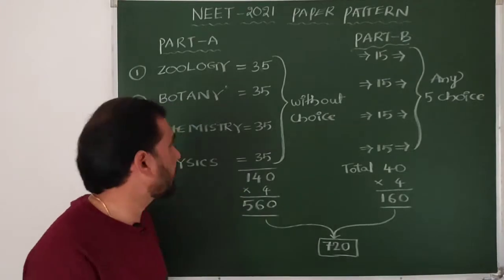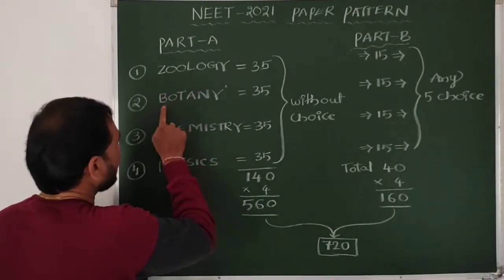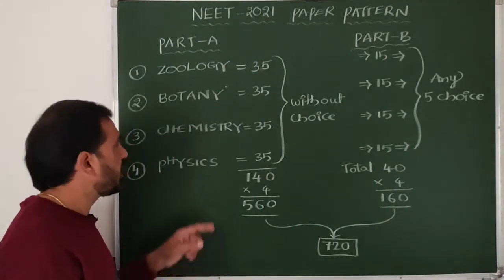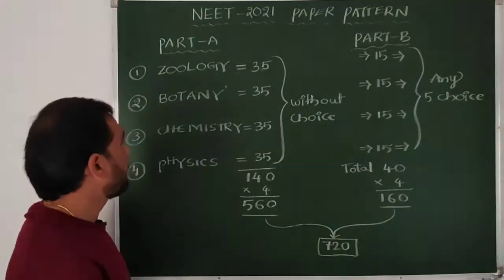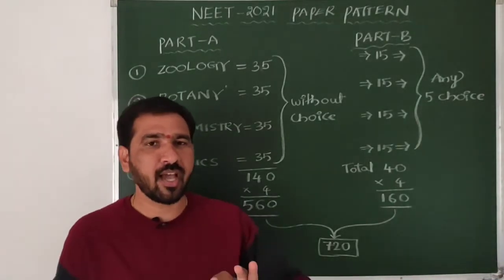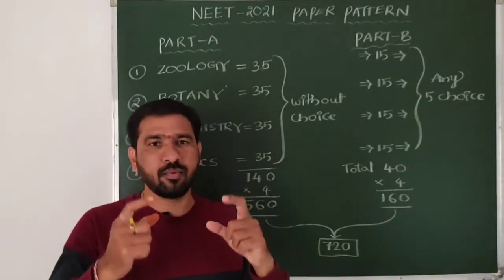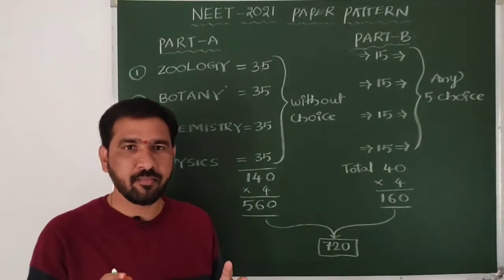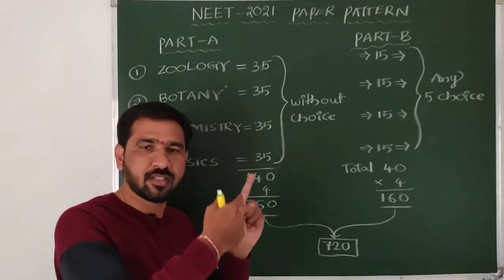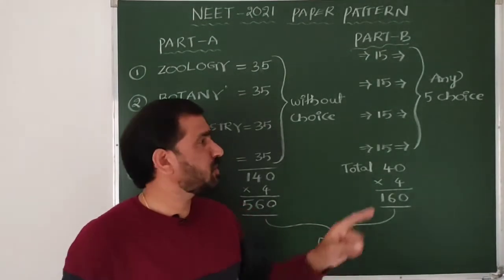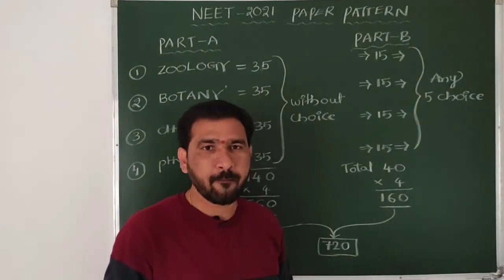If you use the same order here, beta: zoology, botany, chemistry, physics. If you use the same order, zoology, botany, chemistry, after that you should have more time to get the physics questions. Is it clear, beta? So that's why I gave this pattern. And the same pattern you should use in part B.